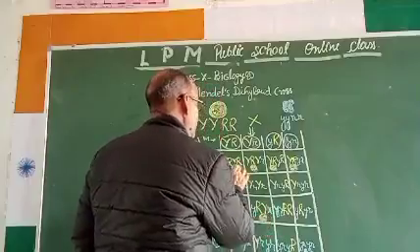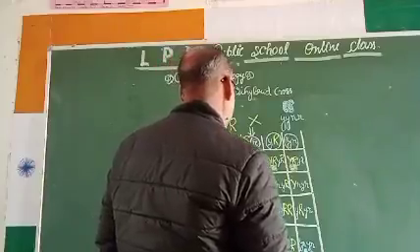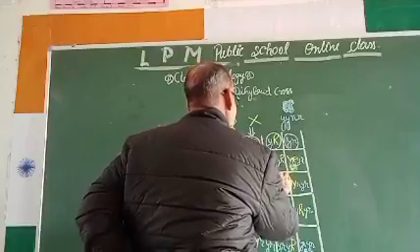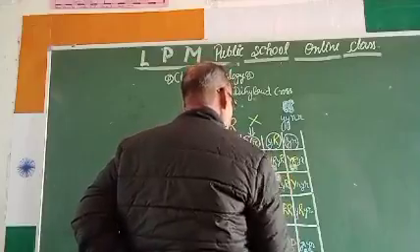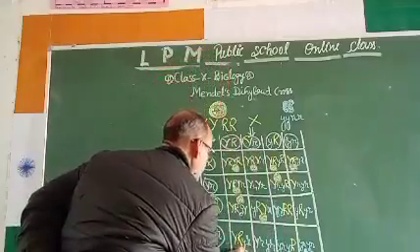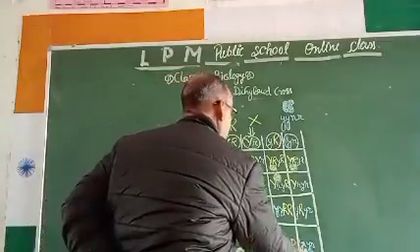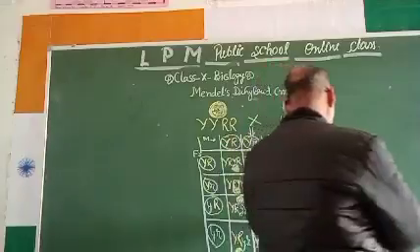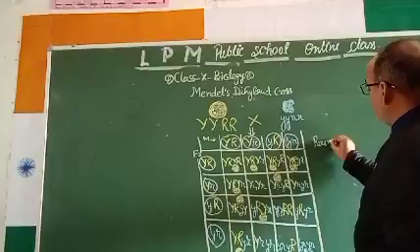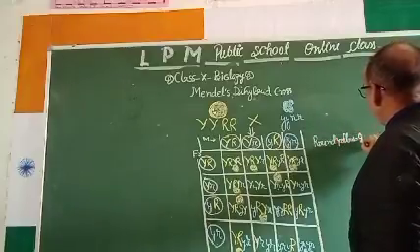So how many seeds? 1, 2, 3, 4, 5, 6, 7, and this will be the round yellow because of dominancy 8, and this will be the round yellow because of dominancy 9. So 9 seeds he got round yellow, 1 seed he got wrinkled green, and the rest he got. Now see what he got: round yellow he got 9.